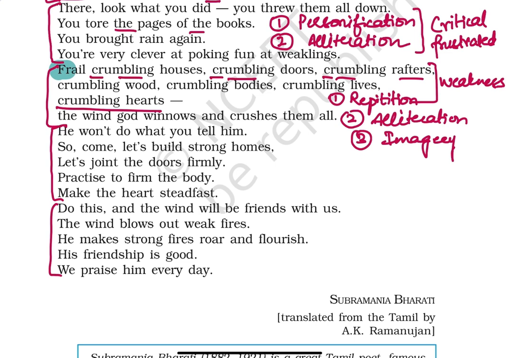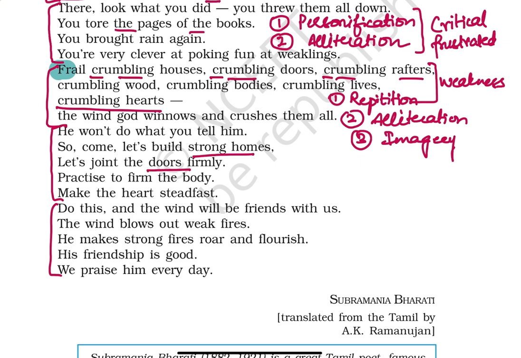He says, he won't do what you tell him. Since the wind is not going to listen to you, what are you going to do? You're going to strengthen yourself. How are you going to strengthen yourself? Physically, emotionally, mentally, make yourself strong. Let's build strong homes. Make your homes so strong and sturdy that they are not affected by the blow or the destructive power of the wind.